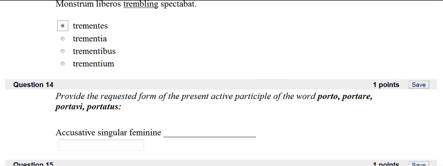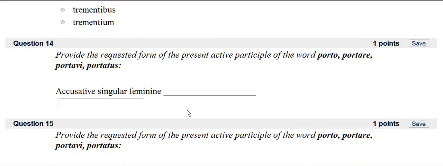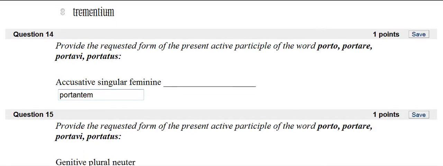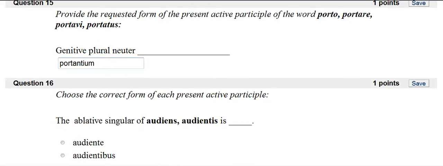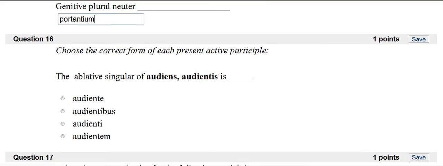And so now provide the requested form for the present active participle. So accusative singular feminine, portantem. Genitive plural neuter, portantium, because remember it's a third declension adjective, which is an i-stem. The ablative singular form is portante.